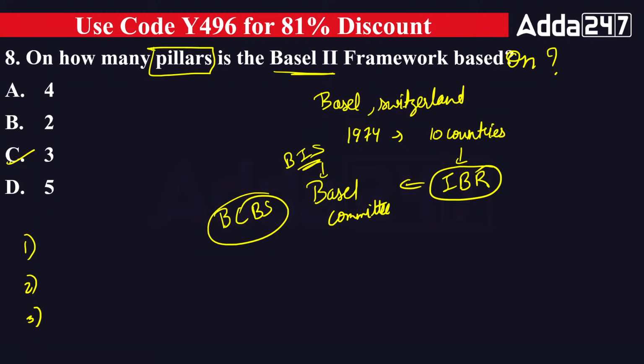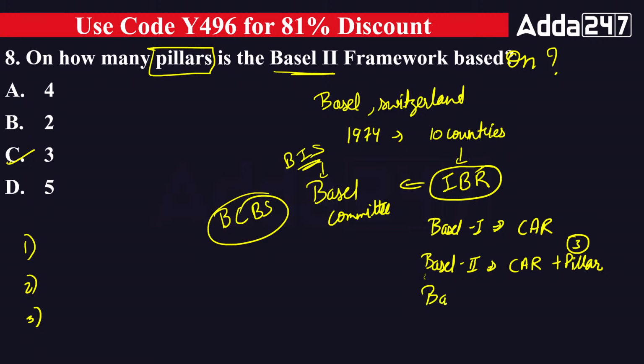Name of pillar. So if we talk about Basel 1, Basel 1 only introduced the capital adequacy ratio. Basel 2 continued the capital adequacy ratio, and with that it introduced the 3 pillars. In Basel 3, we have continued the capital adequacy ratio and the 3 pillars of Basel 2, and we have introduced the capital conservation buffer also. So this is the difference between Basel 3, 2 and 1.